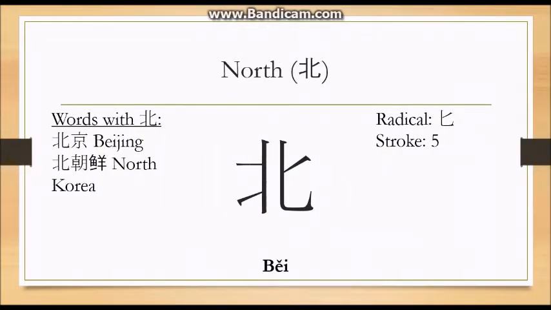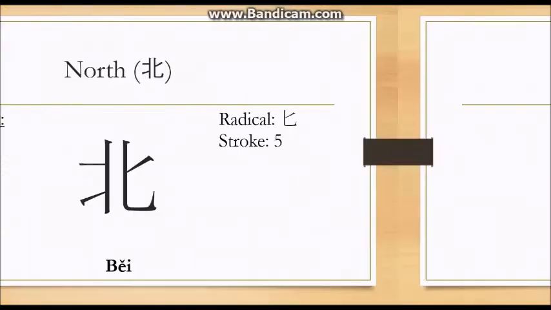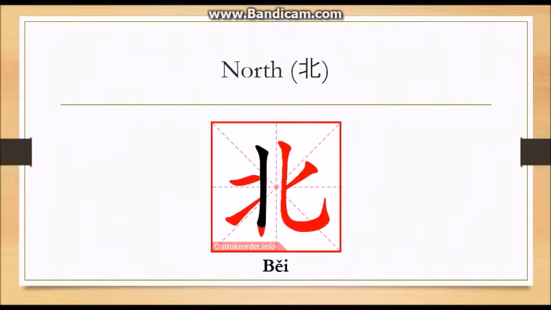Finally, our last word is north, which is bei. Two words that use bei are Beijing and Beishaoxian, which means Beijing and North Korea respectively. There's a radical b in here, and there are 5 strokes that you need to do. This is how you write bei.